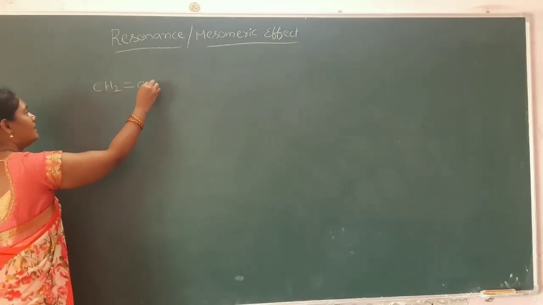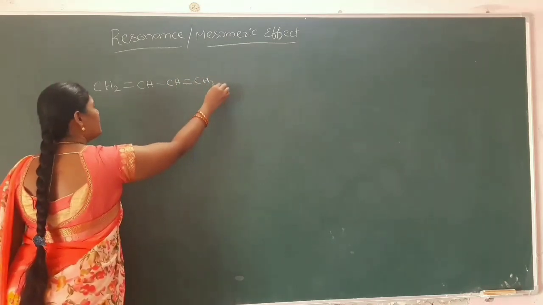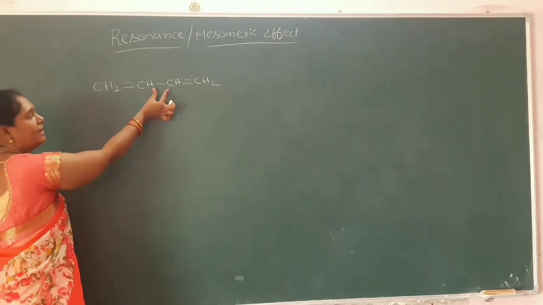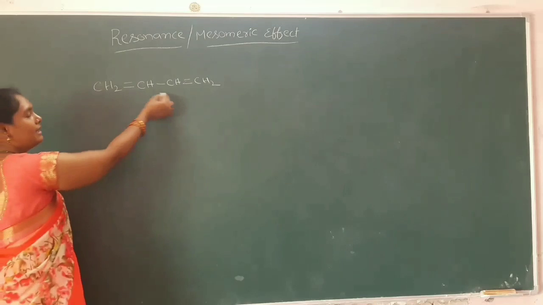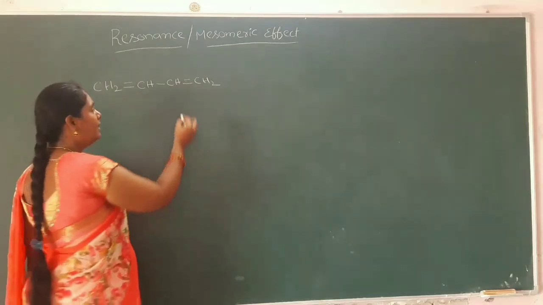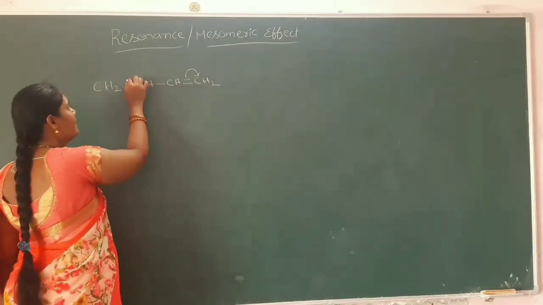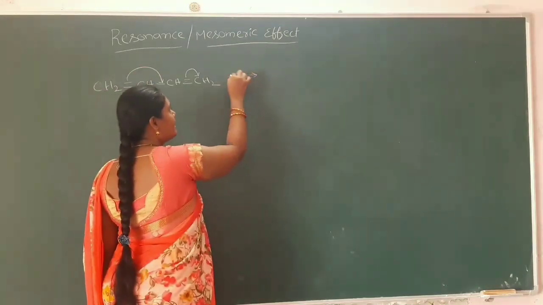CH2=CH-CH=CH2. In this, here one double bond is there, here one single bond, and here another double bond. This is a conjugated system, and here these electrons are delocalized to the carbon atom. These electrons are delocalized to here to give the resonance structures.